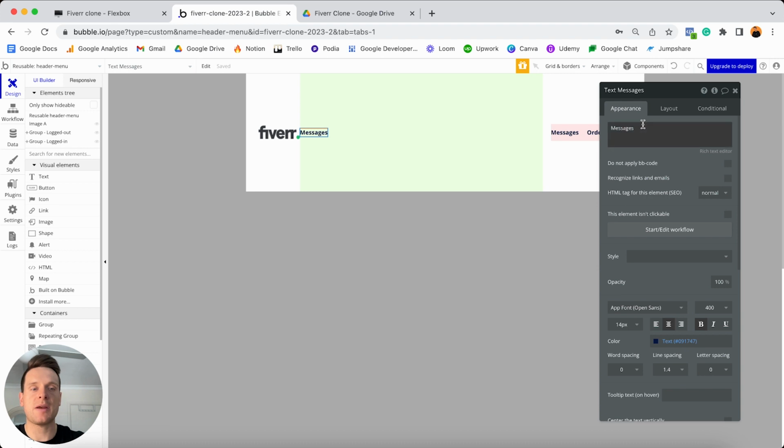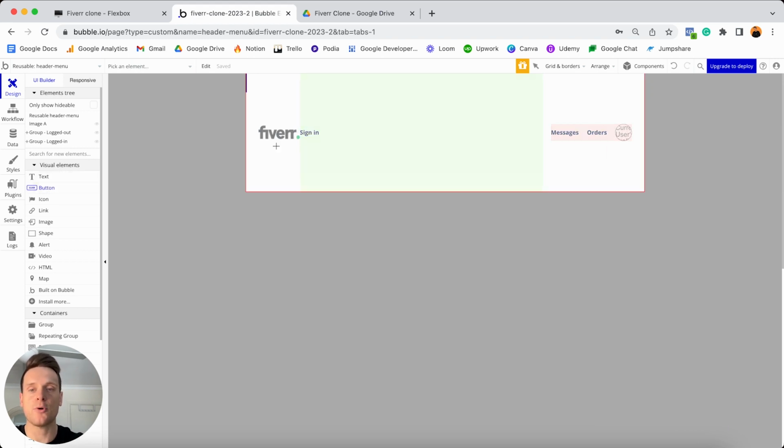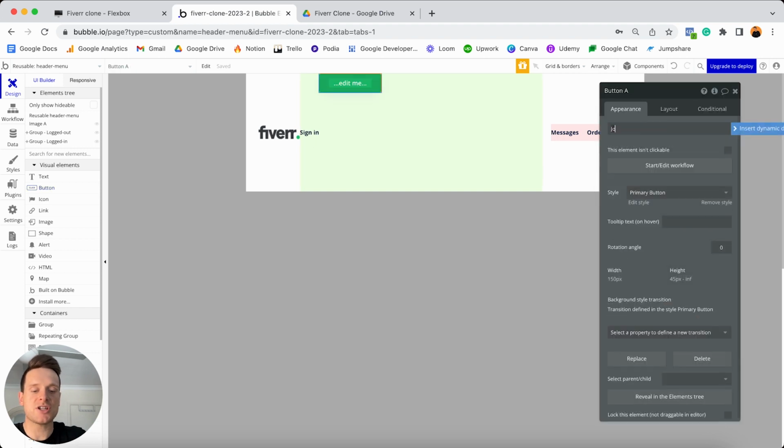I'll jump to my appearance tab, and I'll update the text here to display the words sign in. And now because we've copied this text element, we don't need to make any changes to the styling of it. This is all we'll need to do. I would just like to add the button element in beside this though. So under my visual elements, I'm going to grab a button, and this button's just going to display the word join.